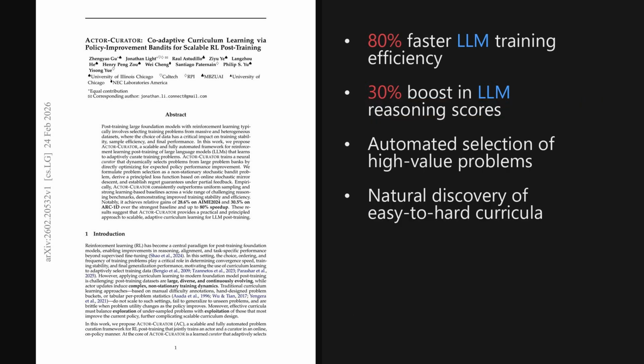I'm Alex. Today we're looking at a paper trending on X, published on February 24, 2026, just 5 days ago. It introduces Actor-Curator, a framework that secures relative performance gains of about 29% on AIME 2024 and over 30% on ARC-1D by treating data selection as a learning problem. The paper is titled Actor-Curator: Co-Adaptive Curriculum Learning via Policy Improvement Bandits for RL Post-Training. And as we'll see later, the sheer efficiency of this approach, with up to 80% speed-ups, is really quite remarkable.